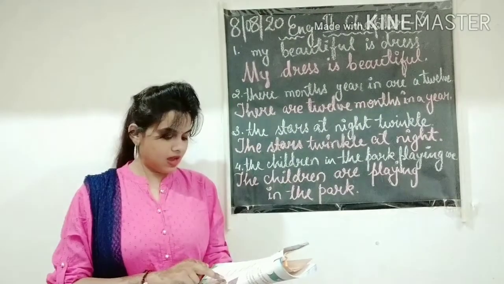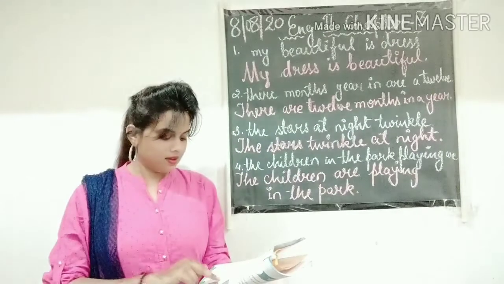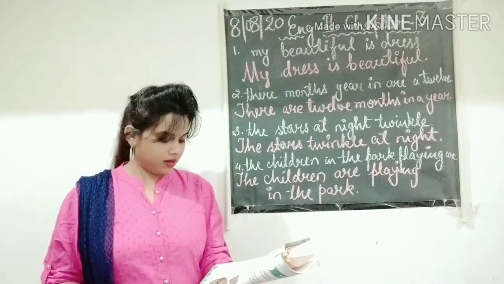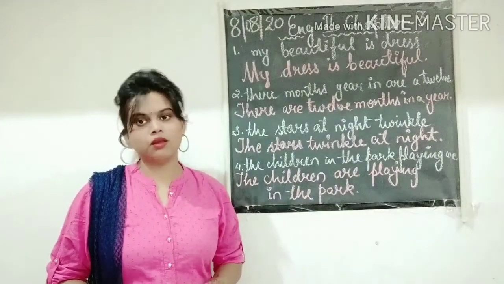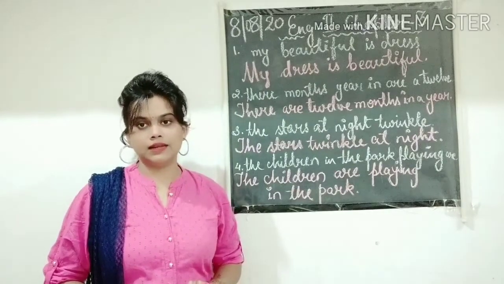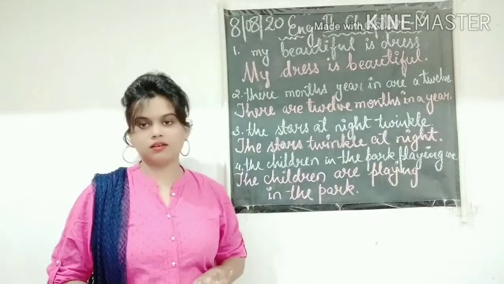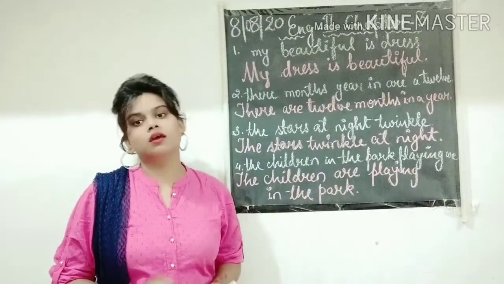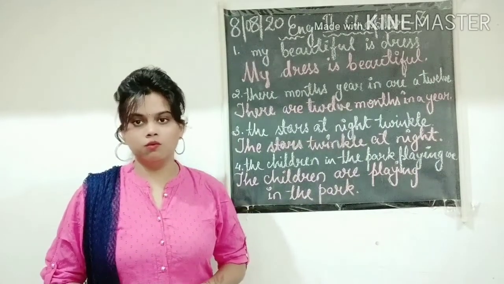Next is, there are many flowers in the vase. Find the vase picture and write the number. Maya is sleeping. I have a big car. The clown is smiling. So this question is your homework. You have to just see the picture and write the number of that sentence in front of the picture. Six questions are there, and six circles are also given. You have to just write the number. So this question is your homework.